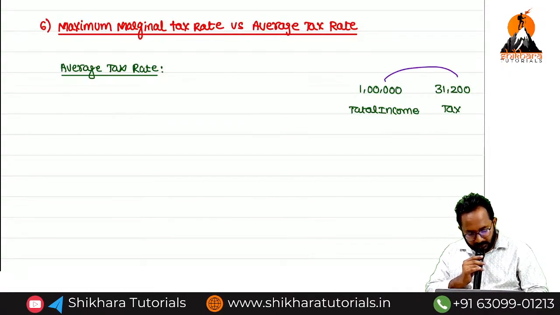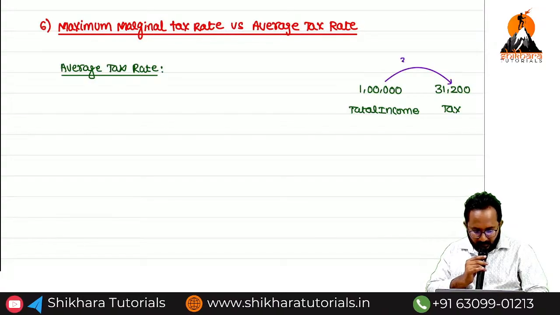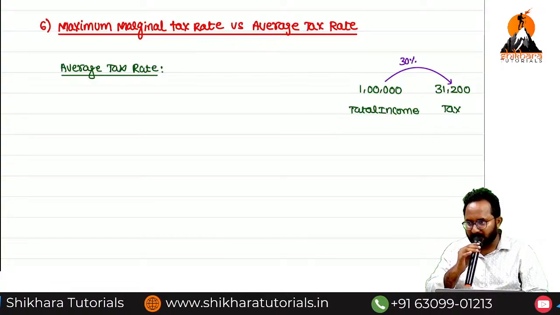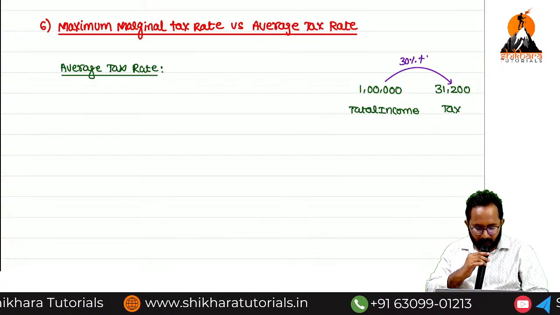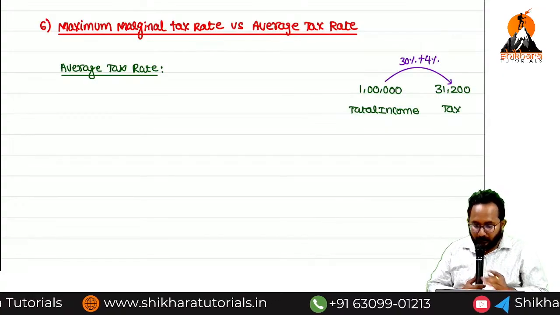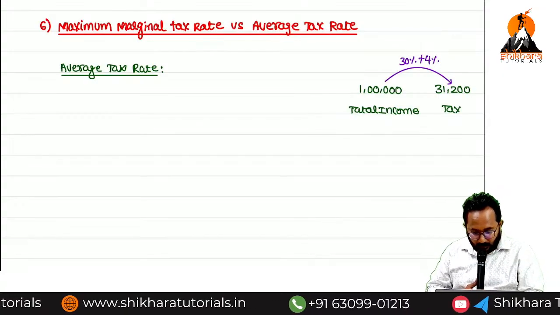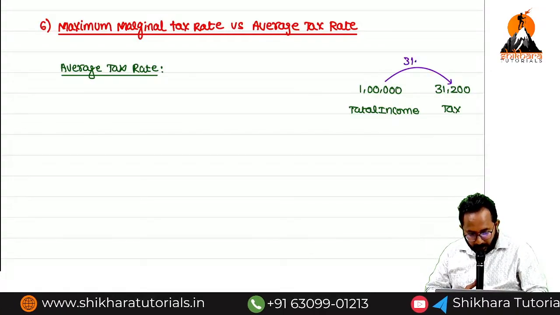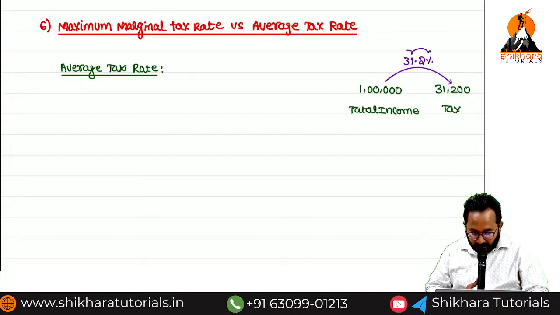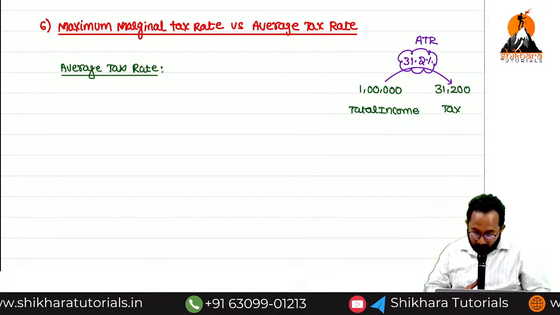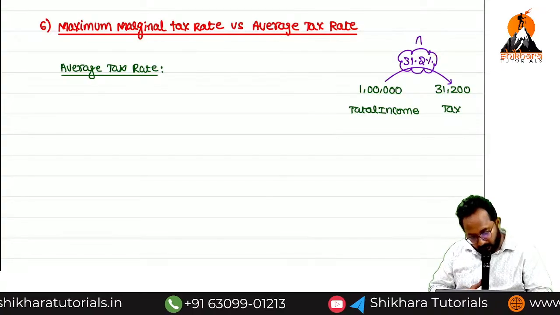On this, generally flat rate 30% if that is a company or partnership form, plus 4%. This breakup we don't know, but totally, what is the effective tax rate we collected? 31.2%. This is called an ATR. ATR means what?